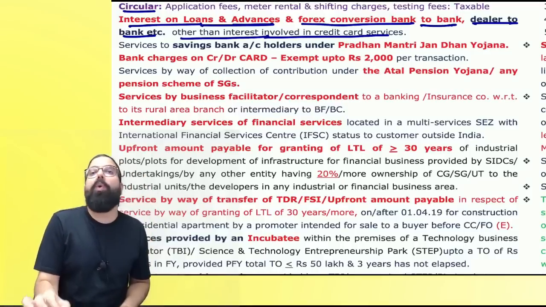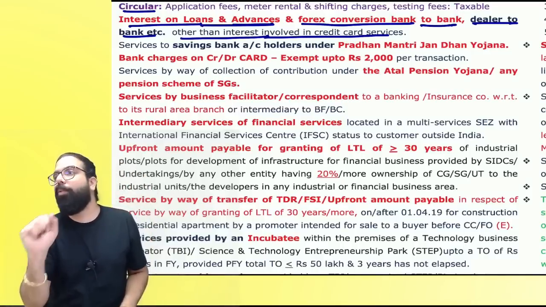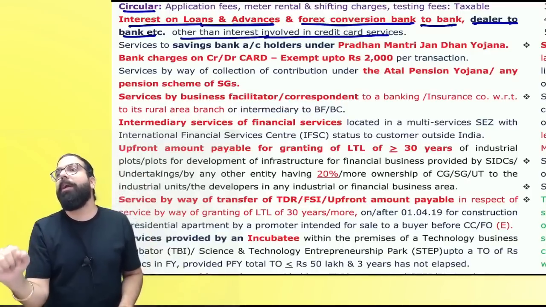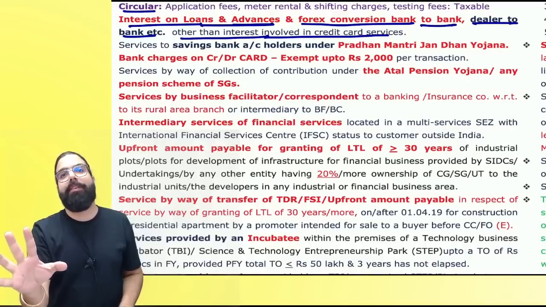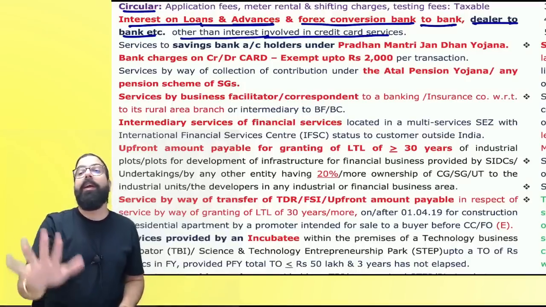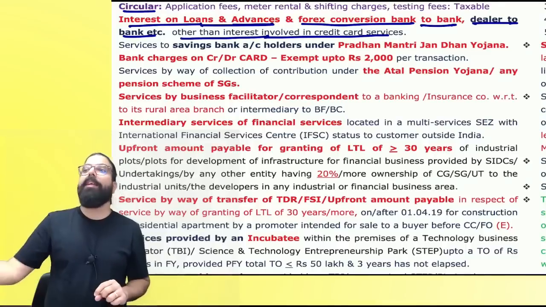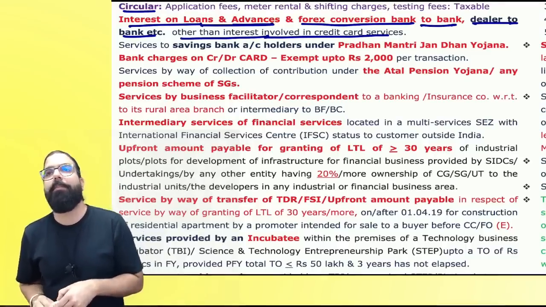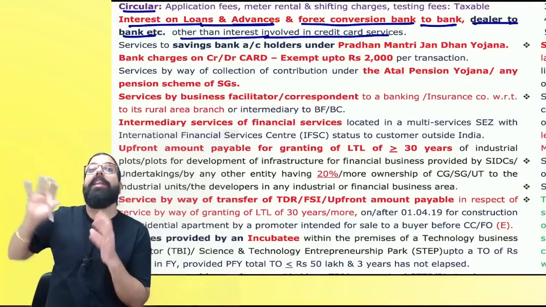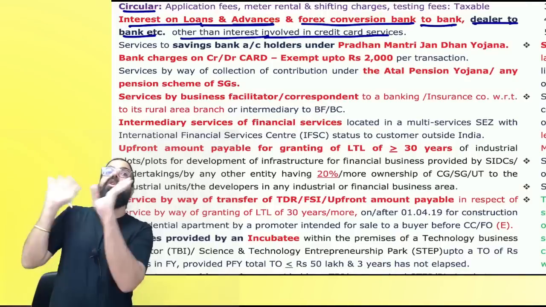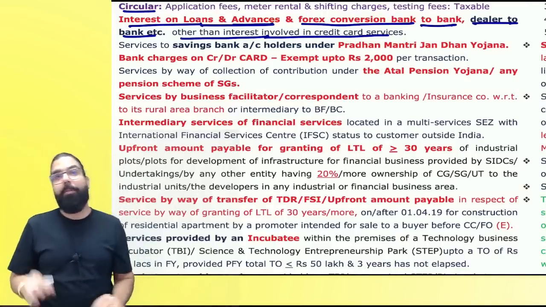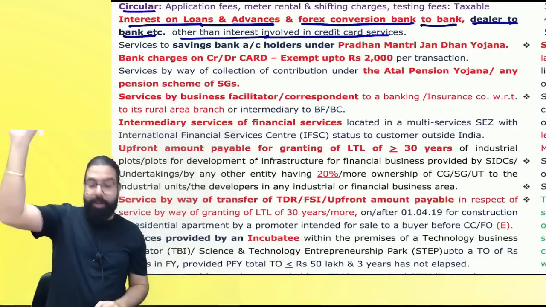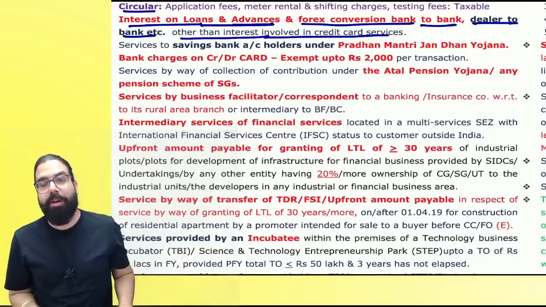Now, one thing, the interest which is paid on a credit card is 42%, 38%, etc. That is not interest. That is actually penal in nature. And hence they are telling that if you are paying interest to a credit card company, they will charge you GST on that service. Are we clear? Because you are using their money, you will pay interest. That interest amount plus GST also the government will take. Government is telling you, anyways you are getting robbed, give GST also. Are we clear, everyone? Next.